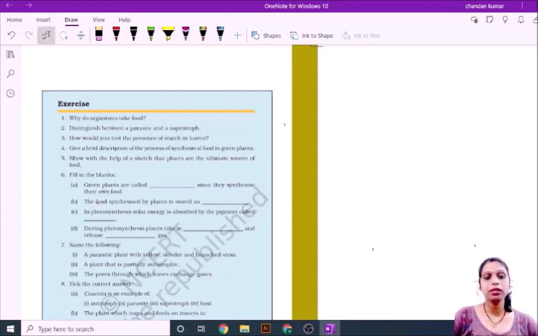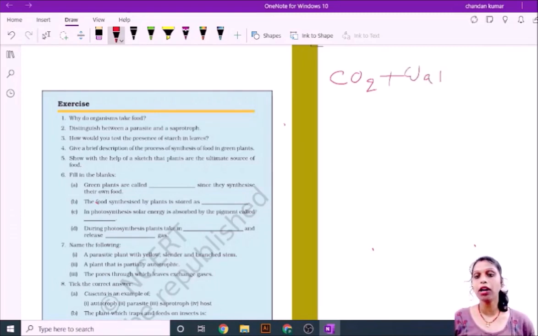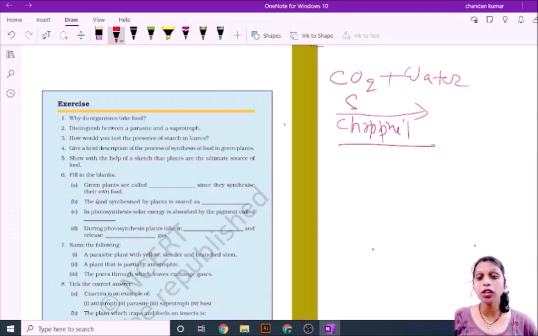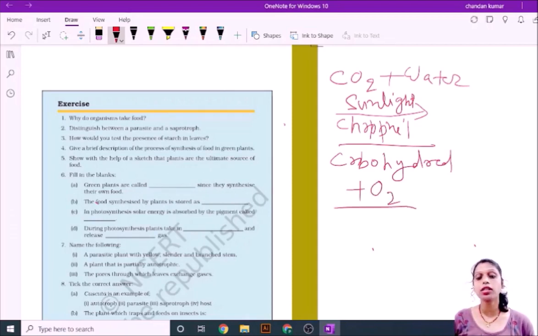Our fourth question: give a brief description of the process of synthesis of food in green plants. Plants take carbon dioxide, and water through the roots, and the chlorophyll present on the surface of leaves, in the presence of sunlight, carries out photosynthesis. Through this, carbohydrate and oxygen are released. This process is called photosynthesis, and I have already discussed it with you.